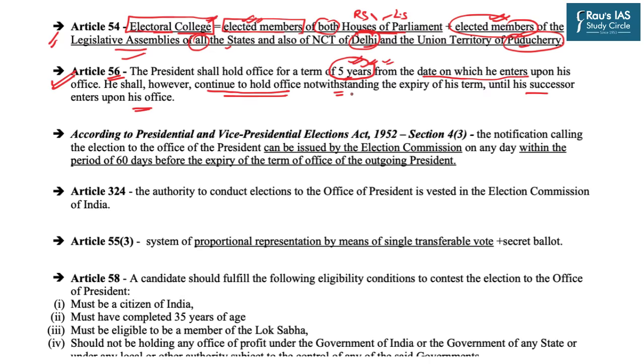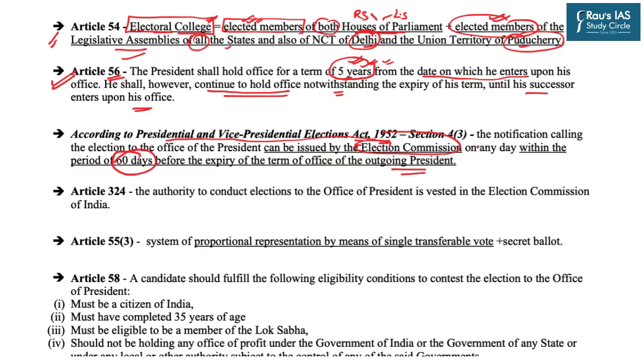However, generally the election of the next president takes place before the tenure of the present president gets over. It is mentioned in the Act. According to the Presidential and Vice Presidential Elections Act 1952, the notification calling for the election to the office of the President can be issued by the Election Commission on any day within the period of 60 days before the expiry of the term of the outgoing President.